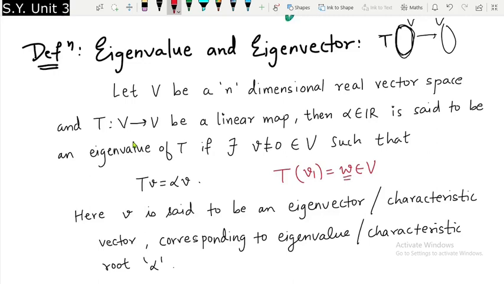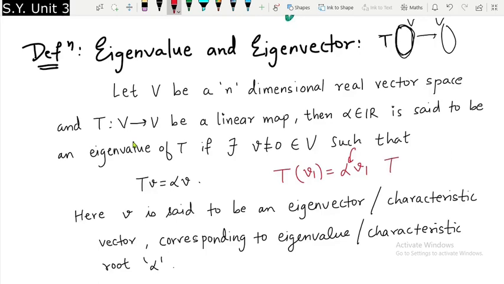And what is the speciality of that vector? I want that vector to come out to be a multiple of V1. So I am interested in that type of vectors. If it comes out to be a multiple of V1, then that vector will be called the eigenvector, and the corresponding eigenvalue will be alpha. This is the meaning, right?